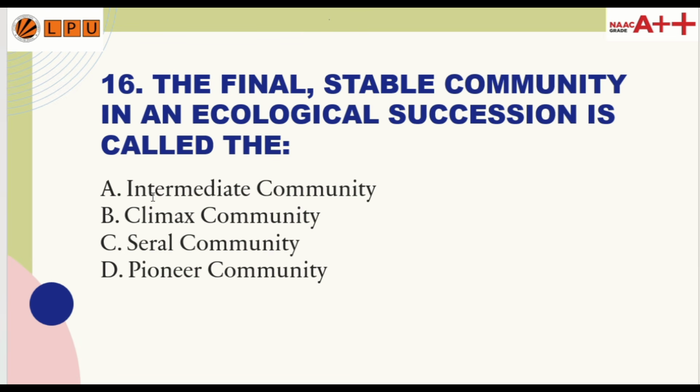16th question. The final stable community in an ecological succession is called: option A, intermediate community; option B, climax community; option C, serial community; and option D, pioneer community. So the correct answer is option B, which is climax community.